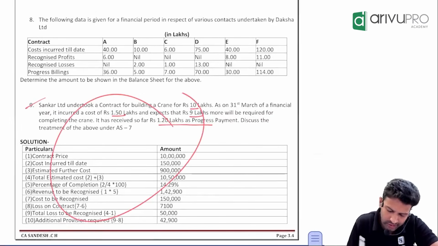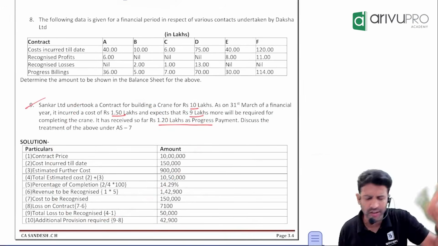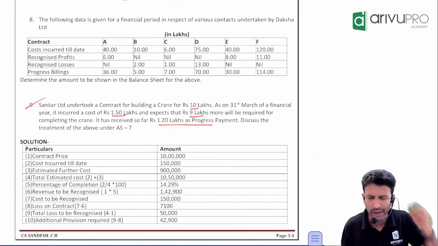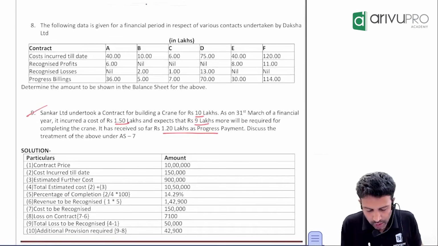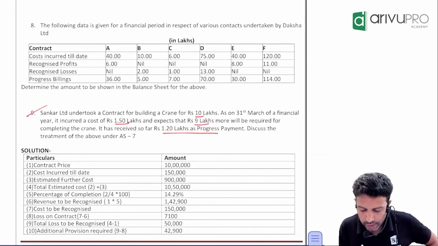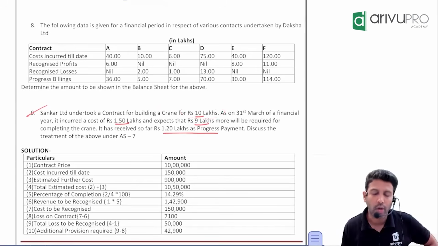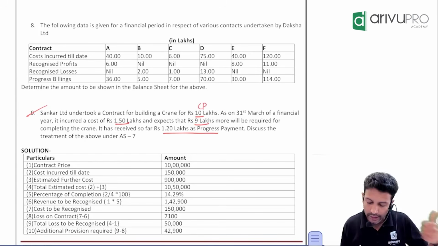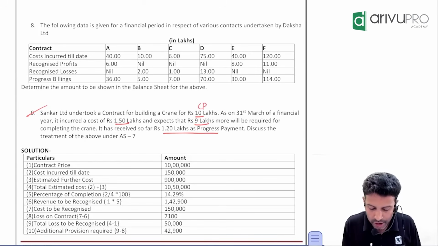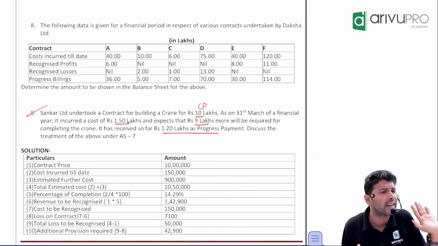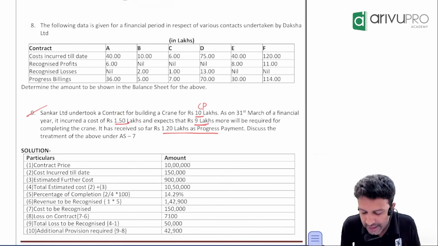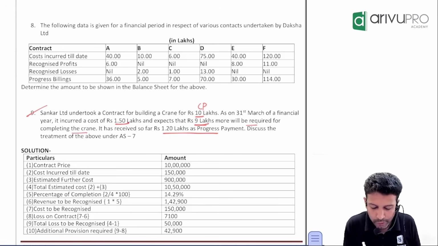Okay, one more simple question just to give you that idea about progress billing and all. It's our class notes, question number 9. Similar question is there in the study material also. Shankar Limited undertook a contract for how much? 10 lakh. So the total contract price is 10 lakh. As of 31st March, it has already incurred how much cost? 1.5 lakh. So cost incurred till date, they have directly given. And it expects that 9 lakh more will be required for completing the crane.